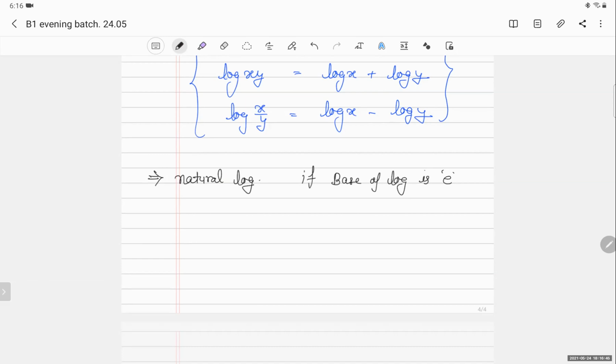What is e? e is a constant, the base. Yes, e is a number, right? If I write the value of e, it is approximately 2.718.